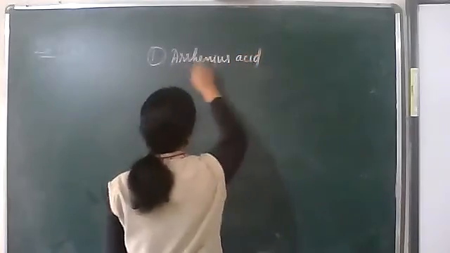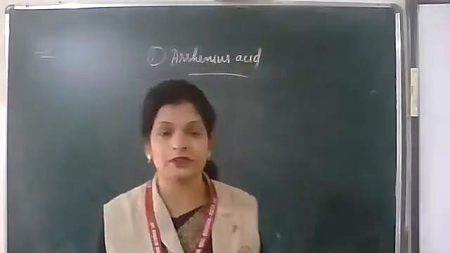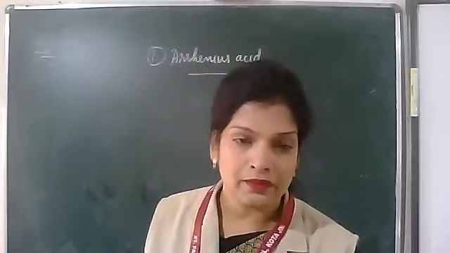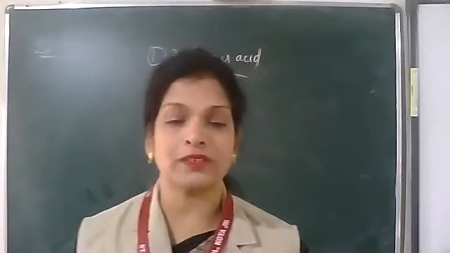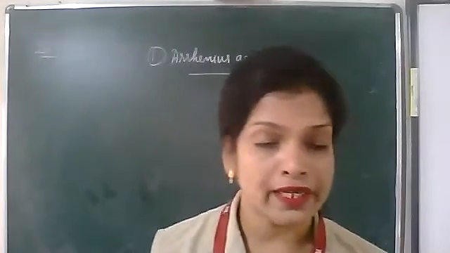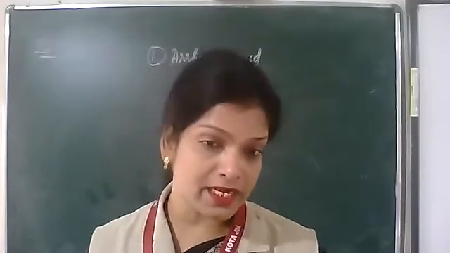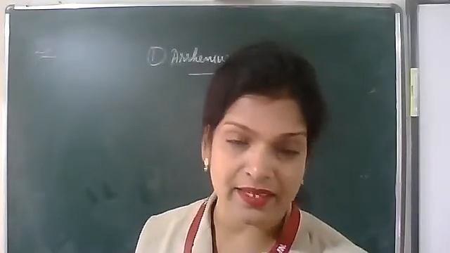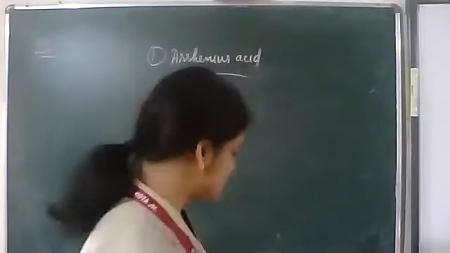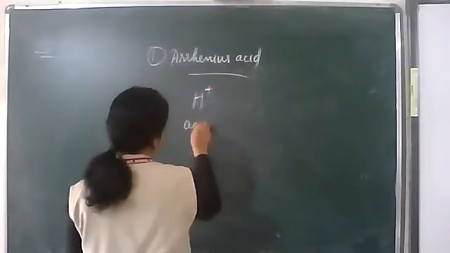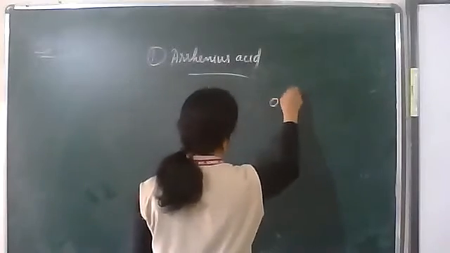Arrhenius acid: any species which can give H plus ions is called an Arrhenius acid. Any species which can give OH minus ions is an Arrhenius base. So that is in terms of H plus and OH minus: H plus acid and OH minus base.